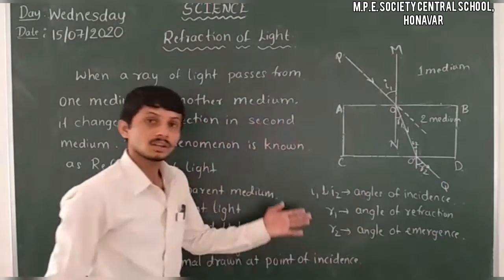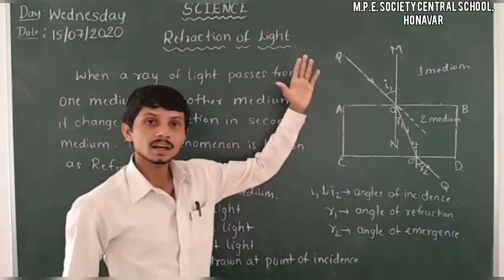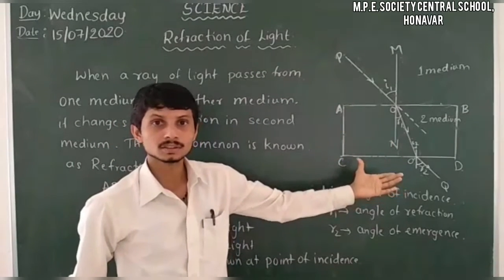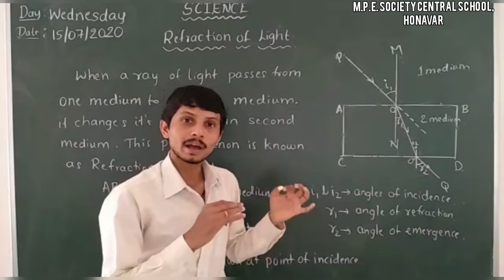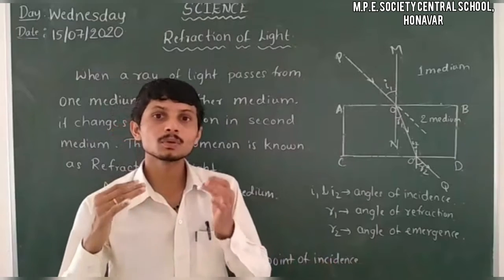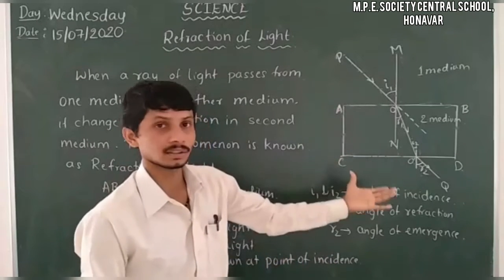So these are all the terminologies included in the ray behavior of refraction of light. After that we have to narrate this. So you have to write this narration.